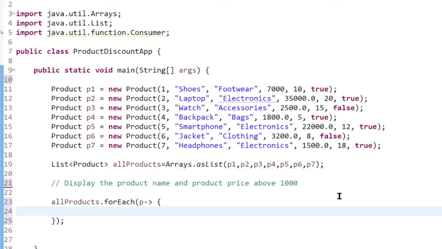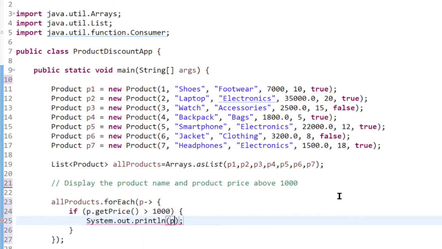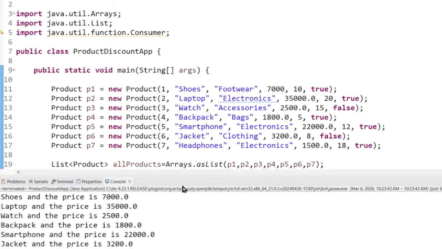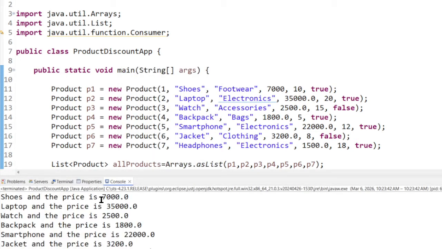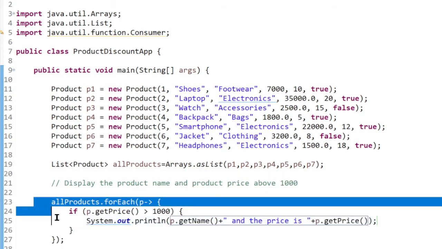So start with the curly braces and give the condition: if p.getPrice() is above 1000, then System.out.println(p.getName()) and the price is p.getPrice(). Now let's run this. Wow, this is working. See that we just listed all the products with price above 1000. But to implement this, how many lines of code have you written?